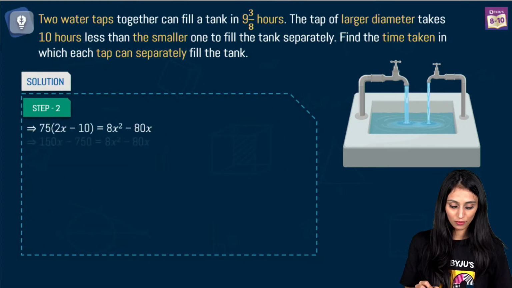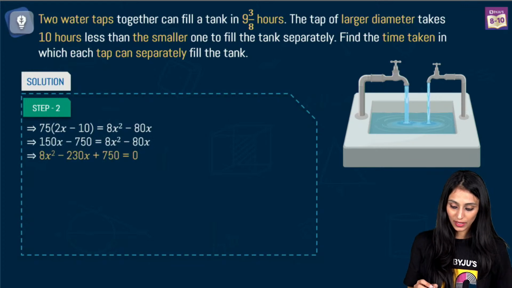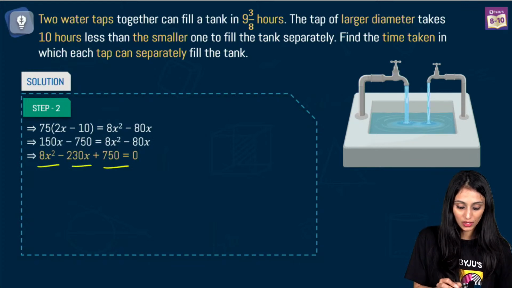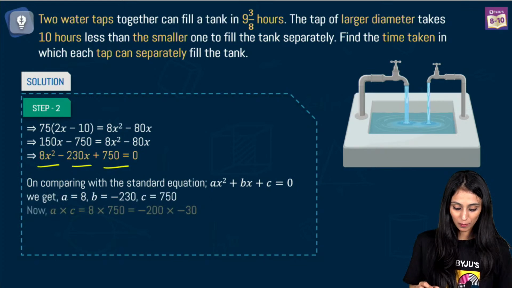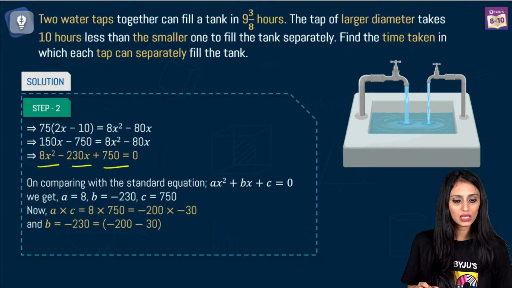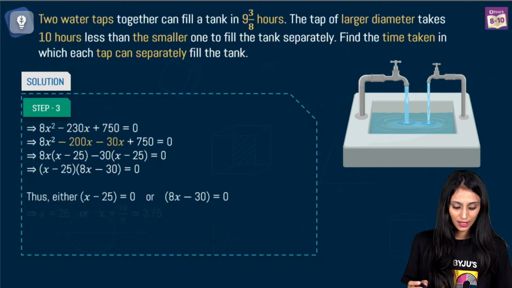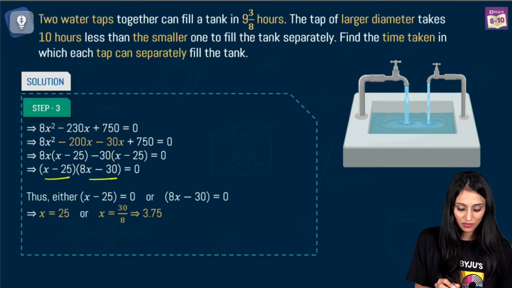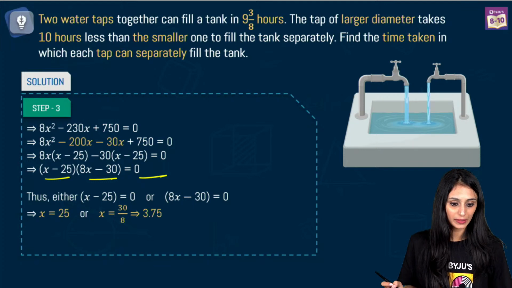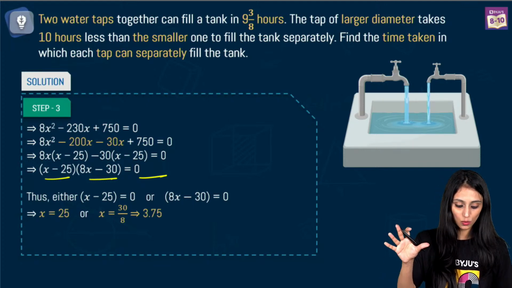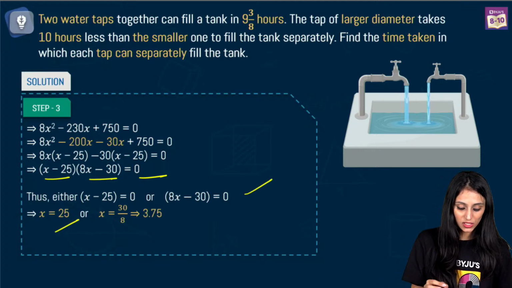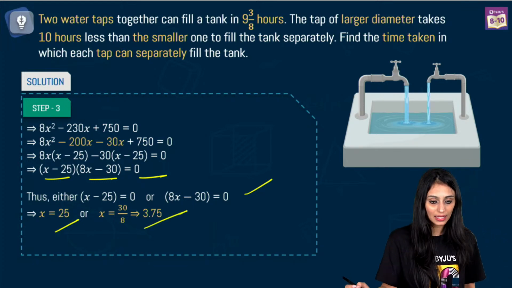Yes, you just need to be careful while solving. And we end up getting this equation 8x square minus 230x plus 750 equal to 0. You compare it with this. You just have to do the splitting now. Only the calculation is there. So you get (x minus 25)(8x minus 30) equal to 0 after that. You will end up getting these two brackets. You equate them to 0. You get x = 25 and x = 3.75.